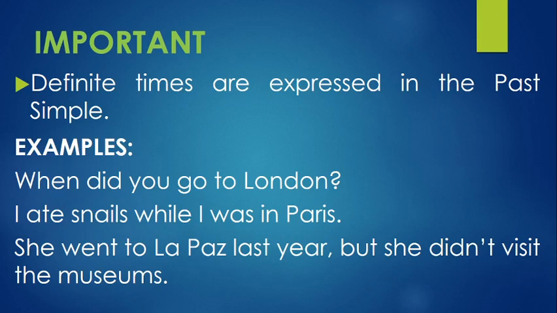Something important to remember is that definite times are expressed in the past simple. For example, when did you go to London? I ate snails while I was in Paris. She went to La Paz last year, but she didn't visit the museums.